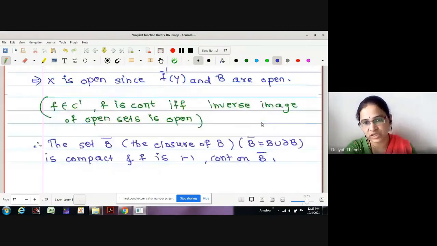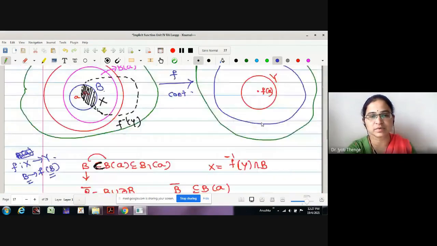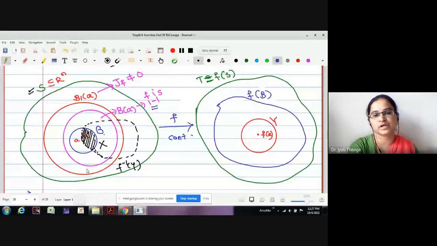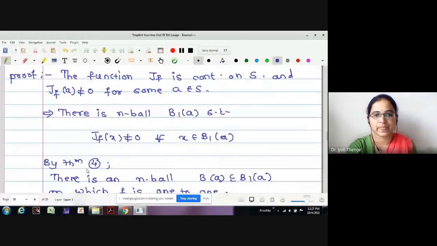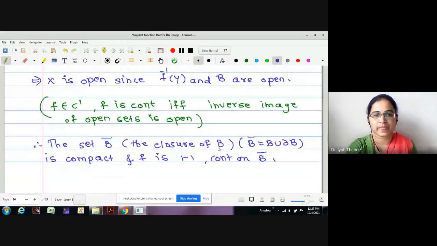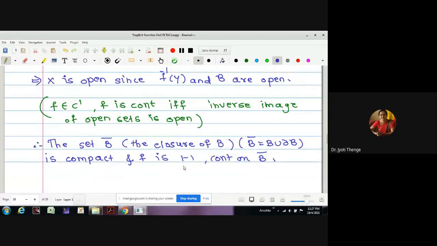See, now here we were using this concept. On B of A the function is 1-1. Now B bar we have selected as B along with its boundary, which is totally contained in B of A, on which the function is 1-1. Therefore one can say that on B bar also the function is 1-1. Correct? And no doubt it is continuous as well. Therefore f is 1-1 and continuous on B bar.